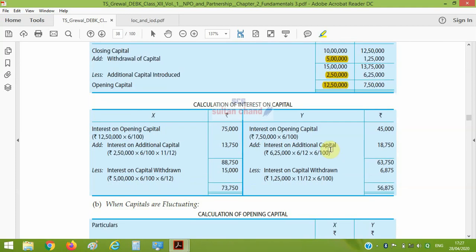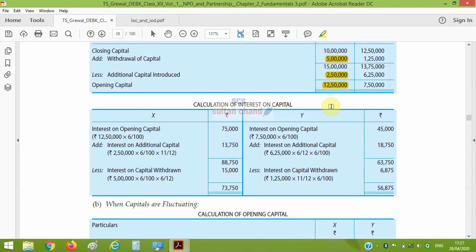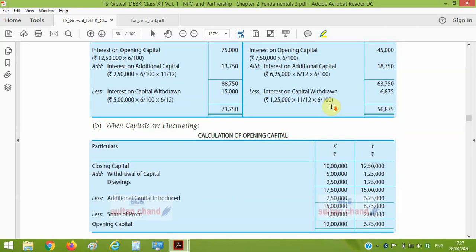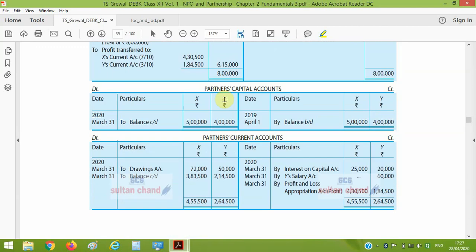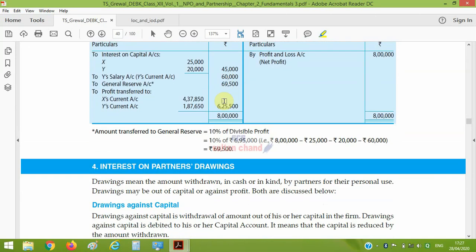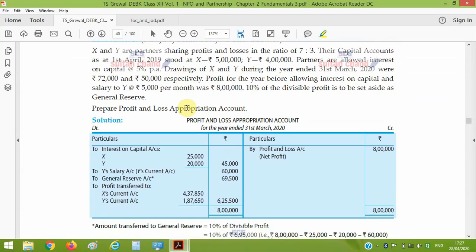Then if we are going to compute the interest, the opening capital is this much, and the time when this amount is introduced or withdrawn will be adjusted while computing interest on capital. Thereafter these questions will be tried by you, and if any doubt you may ask in my comment box.